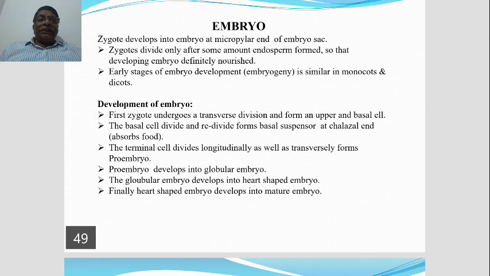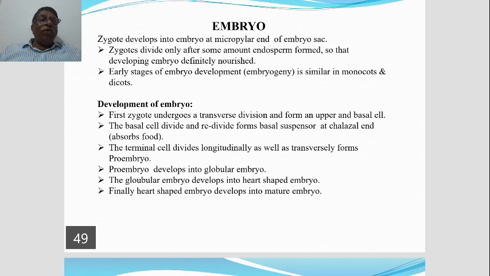The basal cell divides and redivides mitotically and forms the basal suspensor. Suspensor is at the chalazal end.